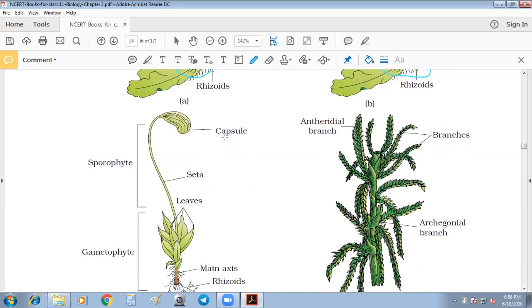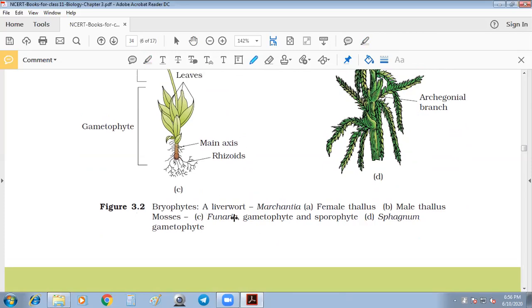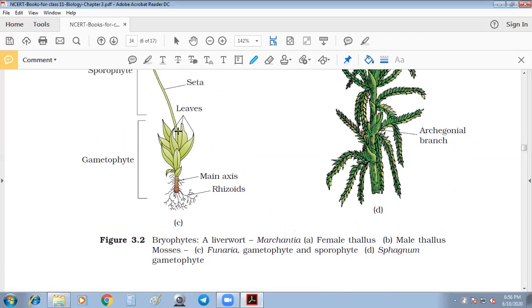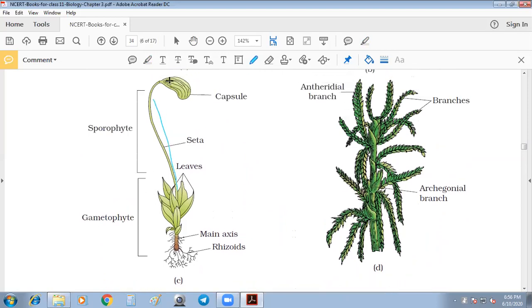So we have finished liverworts. The second is B, the male thallus of mosses. Then the C plant, which is Funaria, has leaf-like structures, not true leaves. It has a seta and a capsule, and the capsule contains spores. This is the sporophyte and this is the gametophyte. The seta is used for spore dispersal.